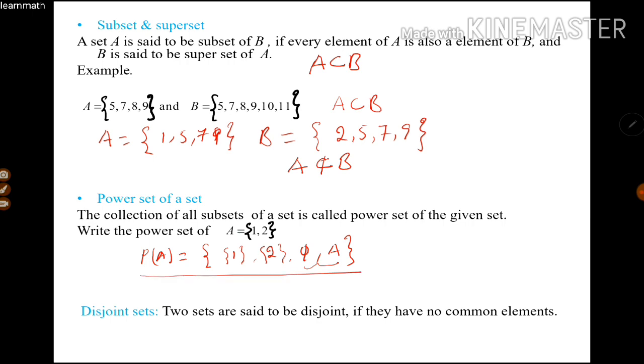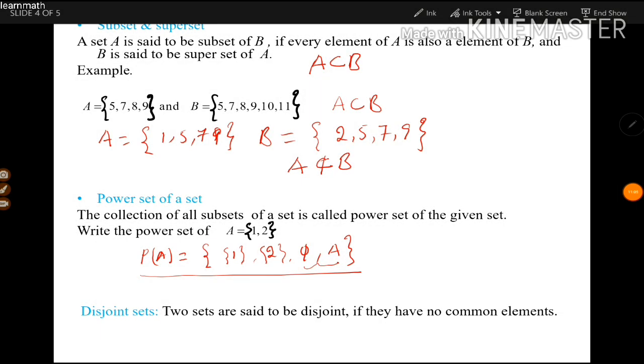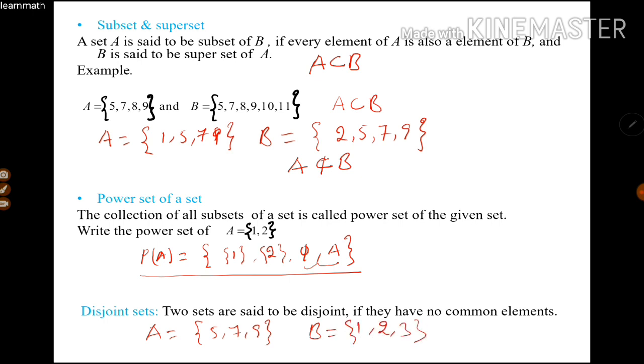Next one is disjoint sets. Two sets are said to be disjoint if they have no common elements. For example, A = {5, 7, 9} and B = {1, 2, 3}. Both have no elements in common. So these two sets are disjoint sets.